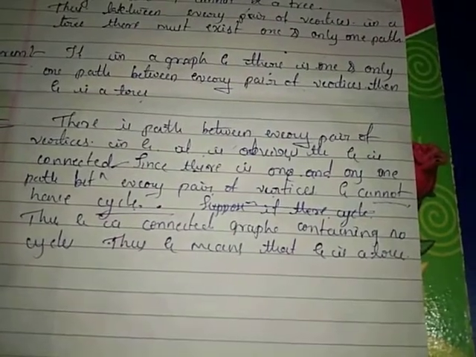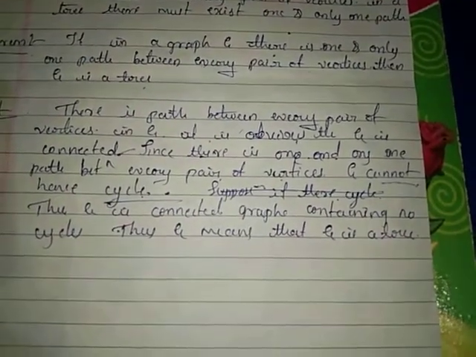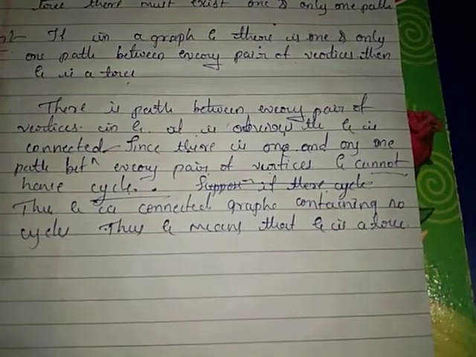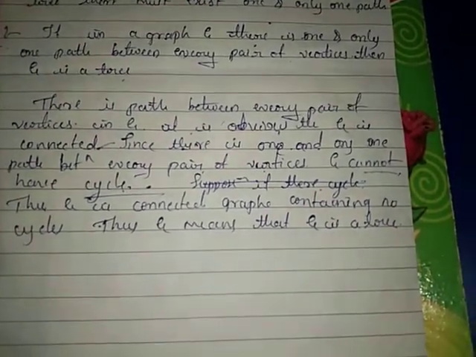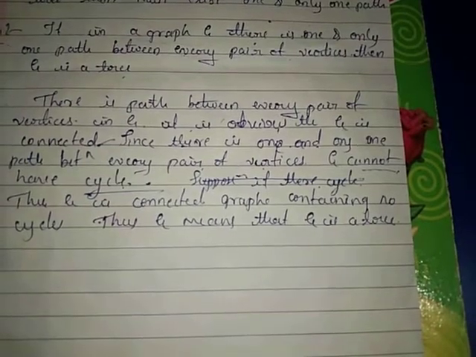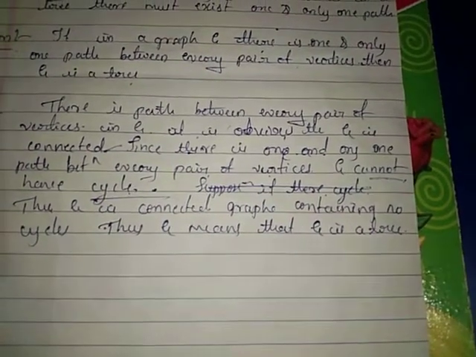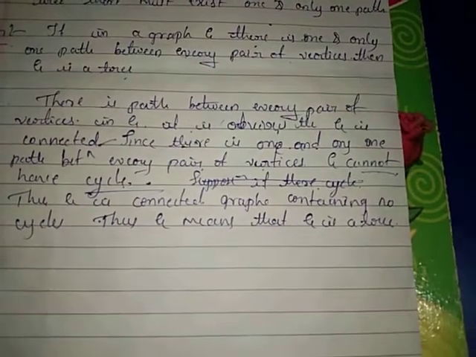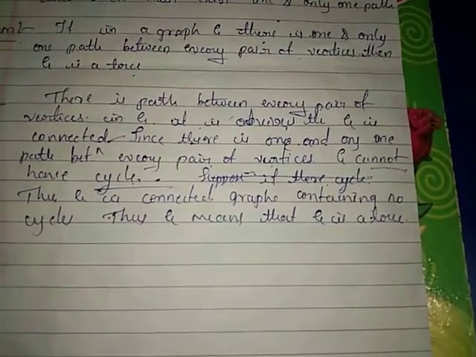That path is only one path, so it is clear that the graph is connected.